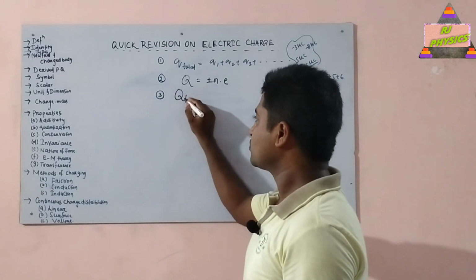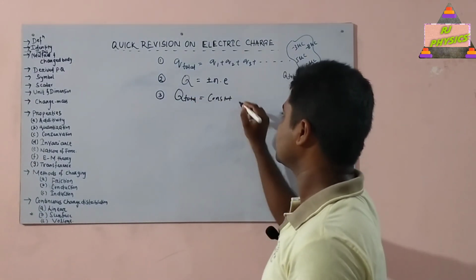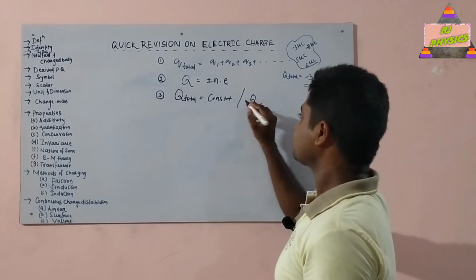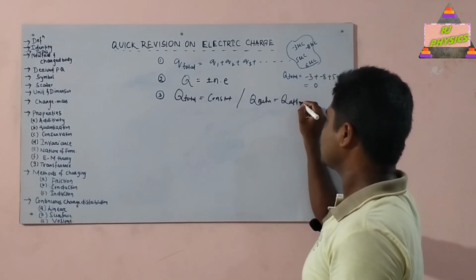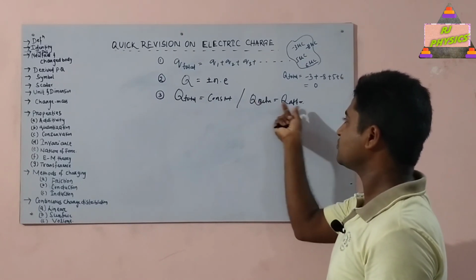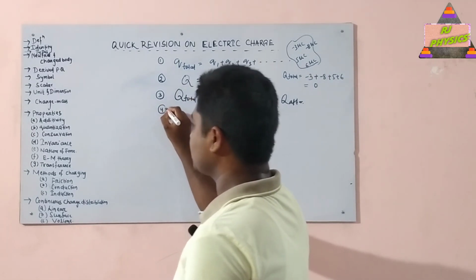That is, Q total of an isolated system is always constant. Or we can say that Q before is equal to Q after. That is, the total charge of an isolated system before and after any chemical reaction will always be the same.